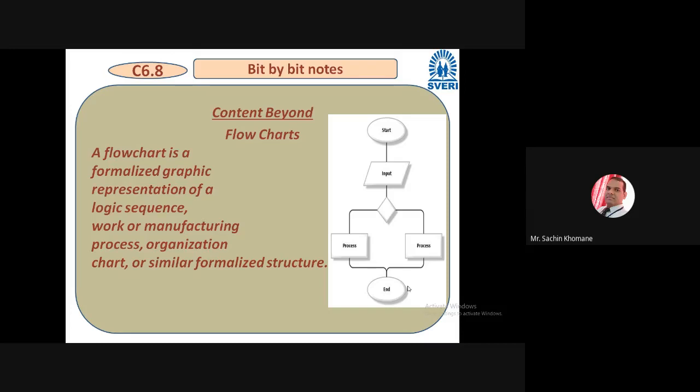So friends, a flow chart is a formalized graphic representation of a logic sequence, or you can say work or manufacturing processes, organization charts, or similar formalized structures. Or in simple language, you can understand how things are flowing, how things are happening step by step. If you want to represent that, flow charts are very, very important.